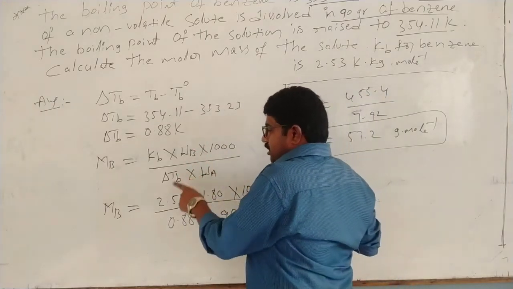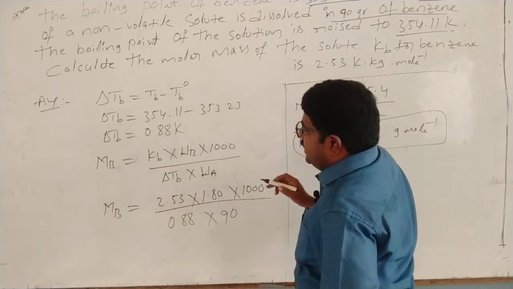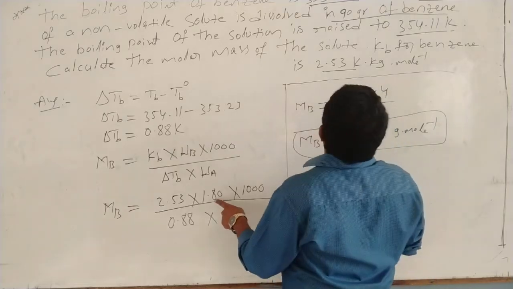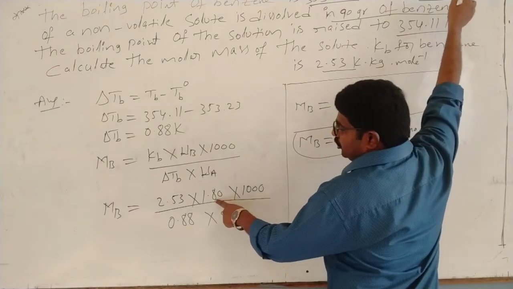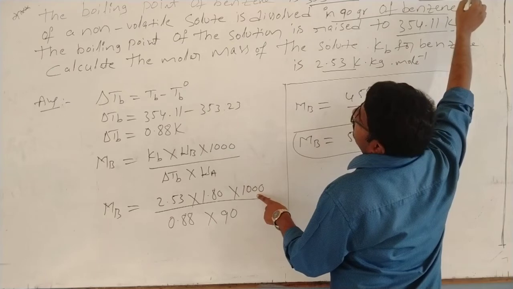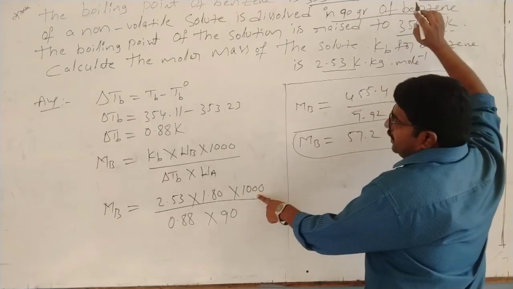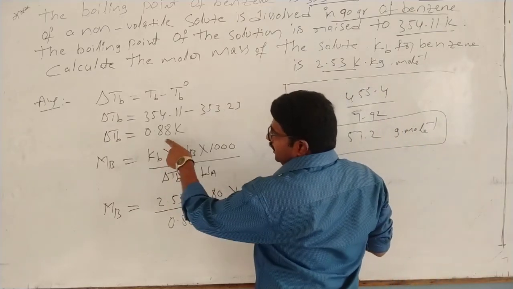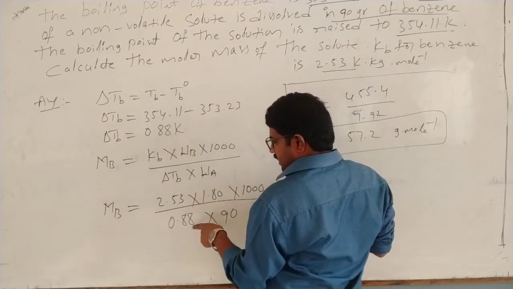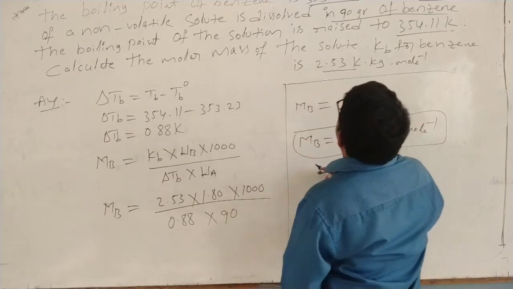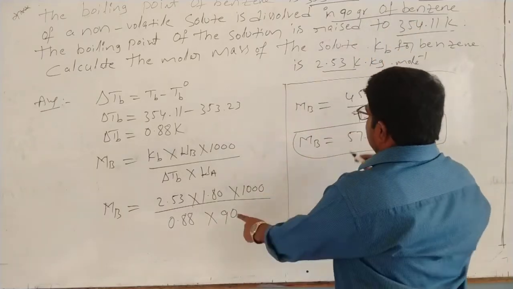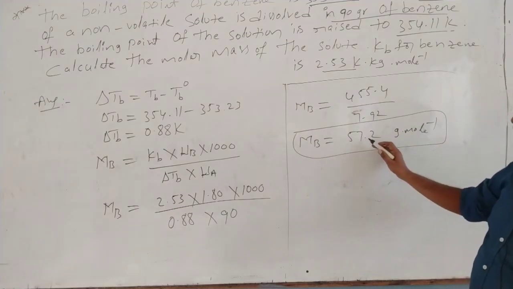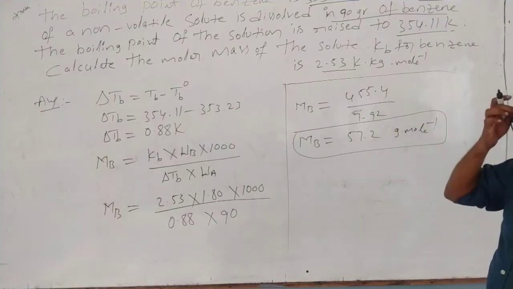By substituting all values: 2.53, that is Kb value, and 1.8 weight of solute into 1000, and delta Tb already calculated, 0.88, into weight of solvent given here, 90. After substitution, after calculation, Mb is equal to 57.2 gram per mole.